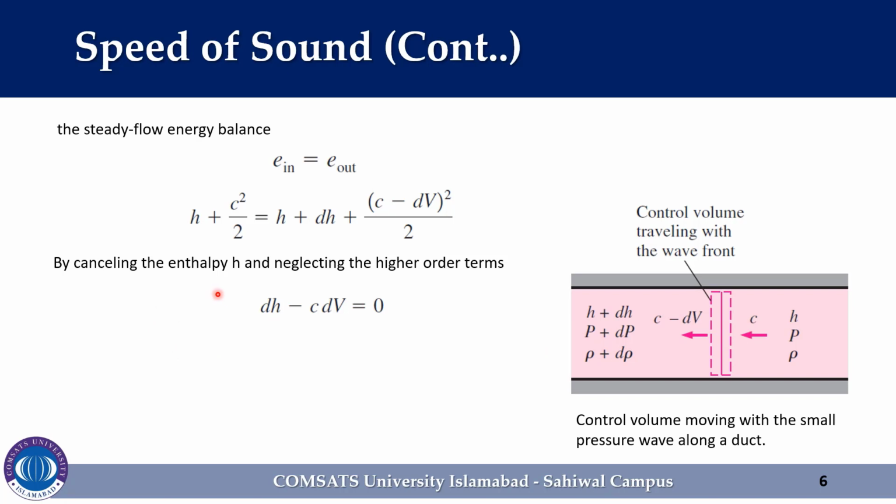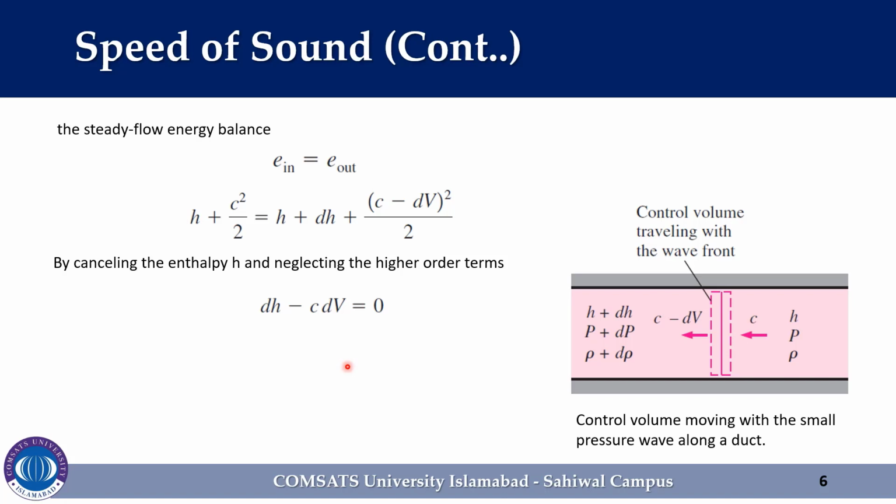By cancelling the enthalpy h and neglecting the higher order terms, the equation reduces to dh minus C dV is equal to 0, where we have neglected the second order term dV squared. The amplitude of an ordinary sonic wave is very small and does not cause any appreciable change in the pressure and temperature of the fluid. Therefore, the propagation of the sonic wave is not only adiabatic but also very nearly isentropic.